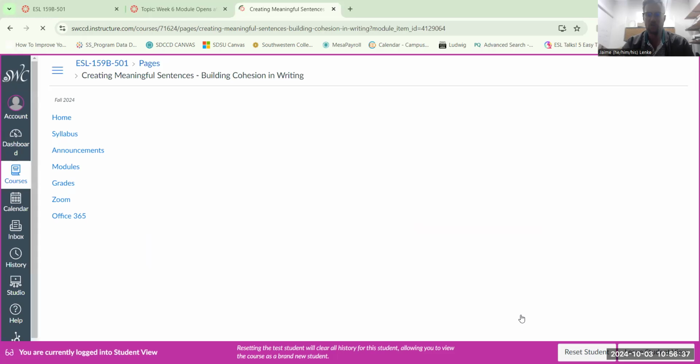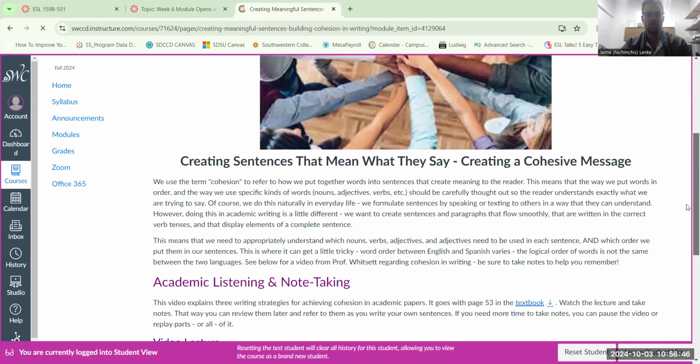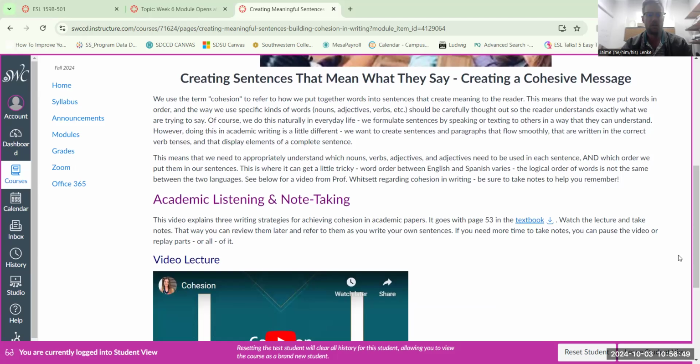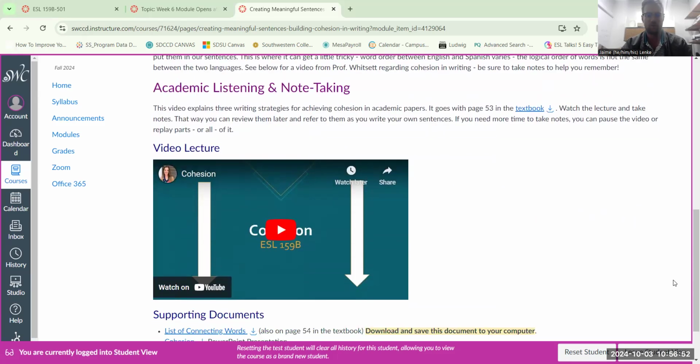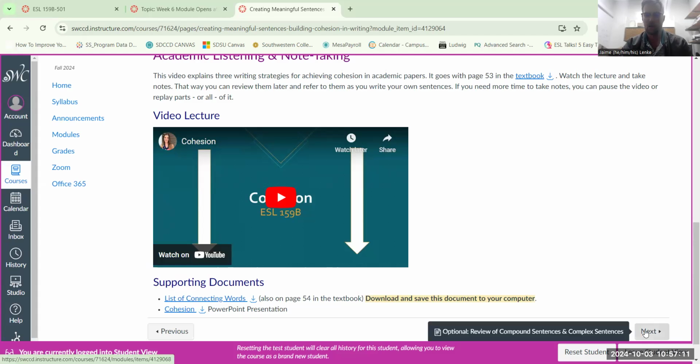The next few pages are just about learning information and class content. This page is about building cohesion in our writing. You'll read through the information on this page, and then you'll watch this video by Professor Whitsett about building cohesion in our essays. You can watch this a couple of different times, and you can also follow along with the textbook. Remember, each week we're reading the weekly textbook pages, and then we're absorbing the weekly content inside the Canvas modules. So you read this page, you watch the video, then you click next.